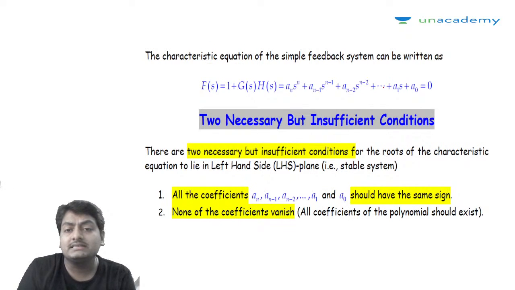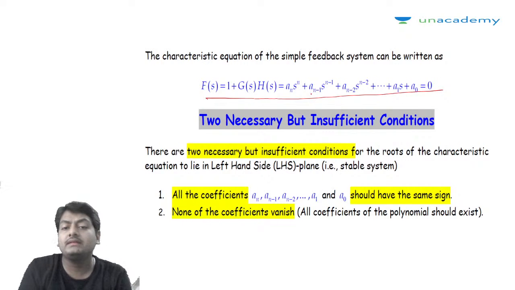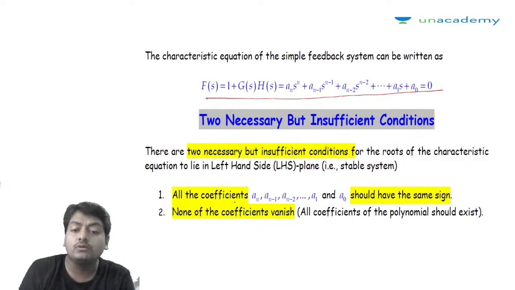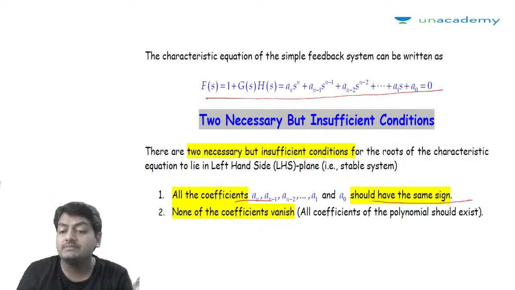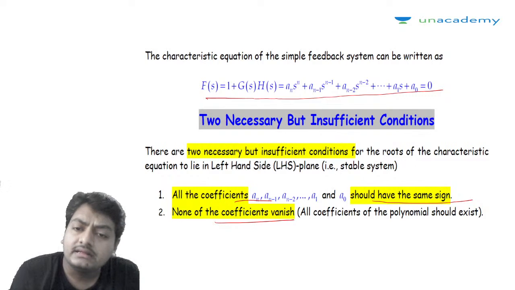Then the characteristic equation of a simple feedback system can be written as 1 plus G(s)H(s) equals a_n s to the power n plus a_(n-1) s to the power n minus 1, and so on. Two necessary but insufficient conditions for stability are that all the coefficients should have the same sign and none of the coefficients should vanish. But merely looking at this possibility, we cannot say that the system is stable.